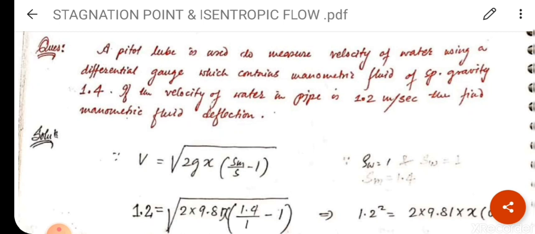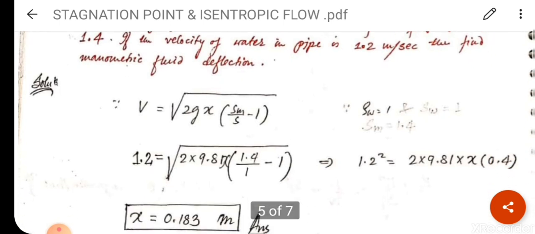Clear? So we all know the formula is V is equal to under root 2G X in the bracket Sm upon S minus 1 bracket close. So putting the values here, V is given, that is 1.2, under root 2 into 9.81, that is the value of g, into X. You have to find X here.